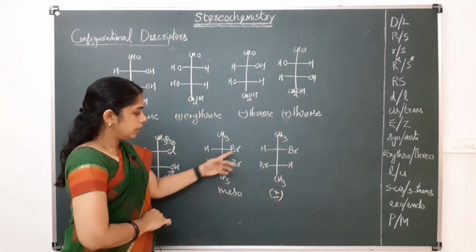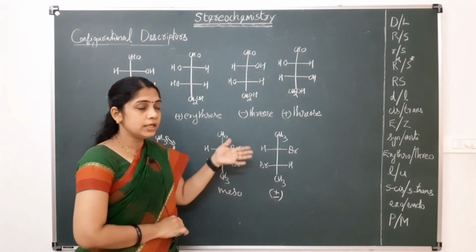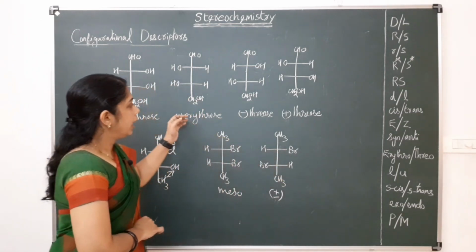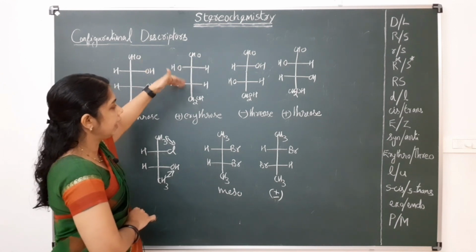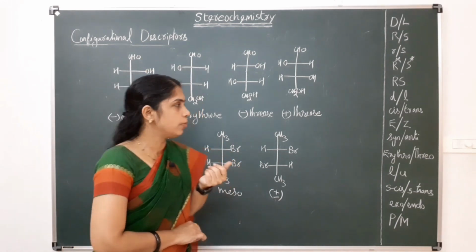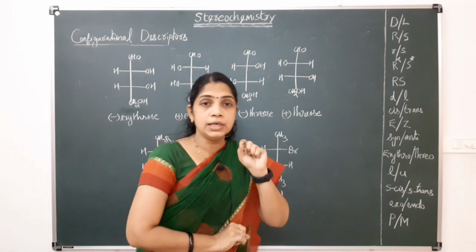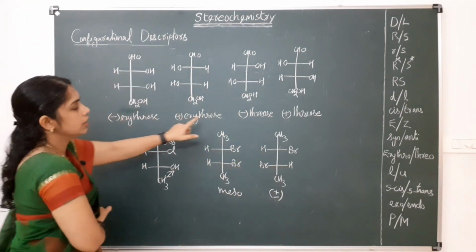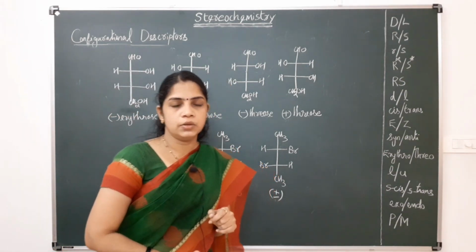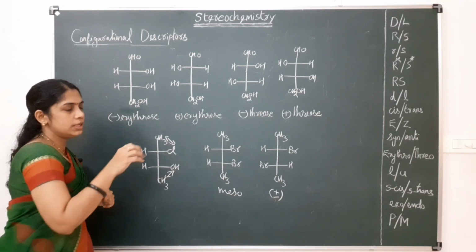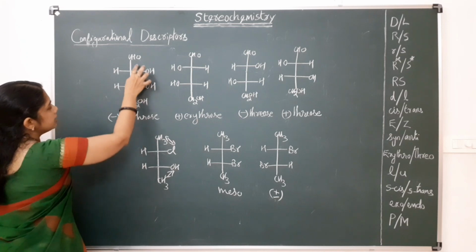So in the case of symmetric molecules, we use meso and plus or minus, or small d and small l. And in the case of compounds with dissymmetric or different ends, we use the erythro and threo system of nomenclature. This nomenclature comes from erythrose and threose, and generally this system is recommended in the case of saccharides only. It comes from erythrose and threose.